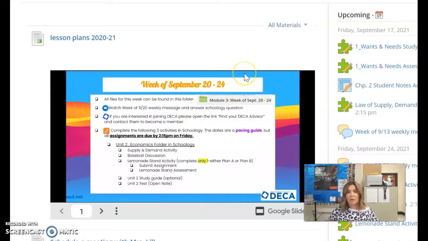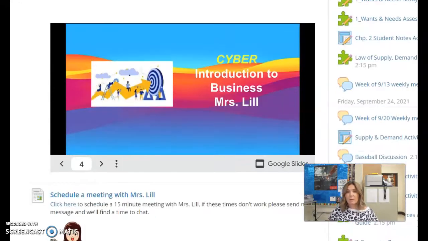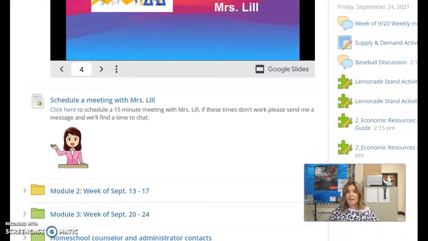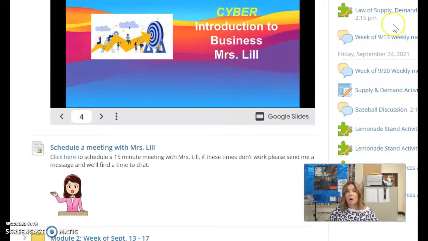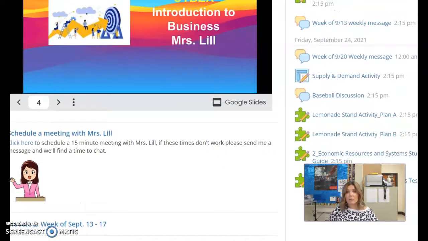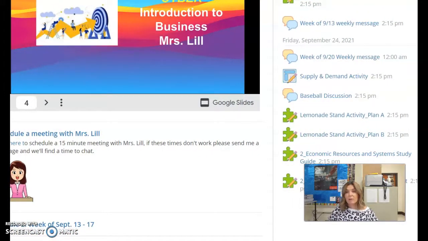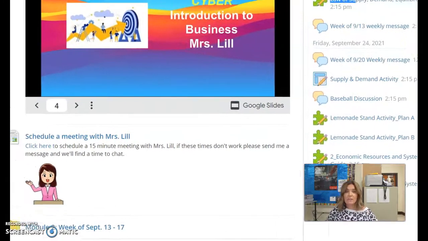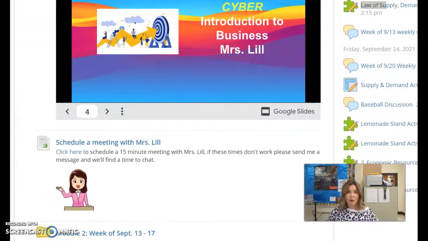Other than that, a little bit of a Schoology tour again. As we come over here and take a look on the right-hand side, you're going to notice that we do all of our due dates for Friday only. I need to work on those times a little bit, but everything should have a due date of the following Friday at 2:15 p.m. They're recommending to us from the cyber program that we have your due dates fall within school time.